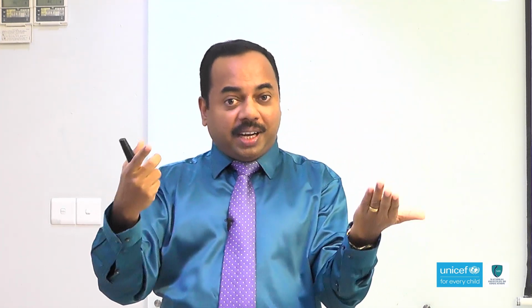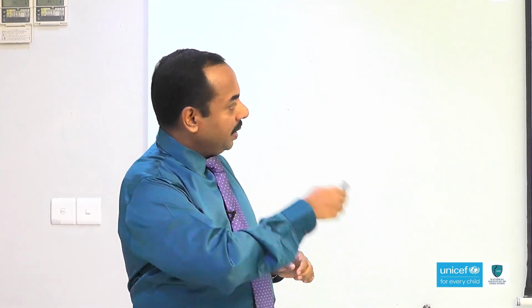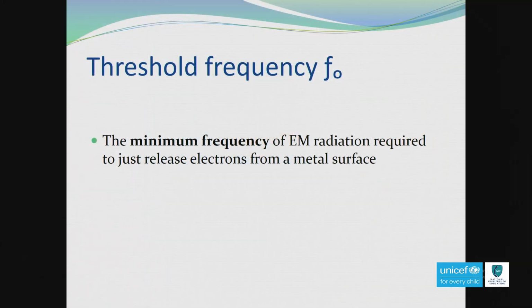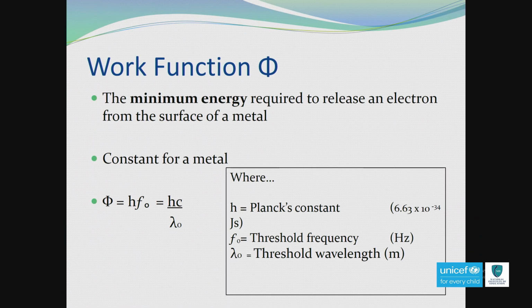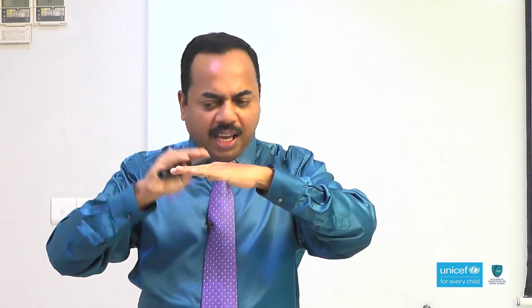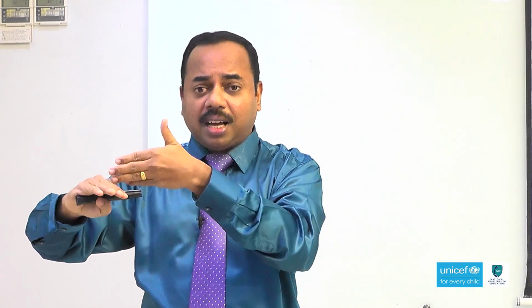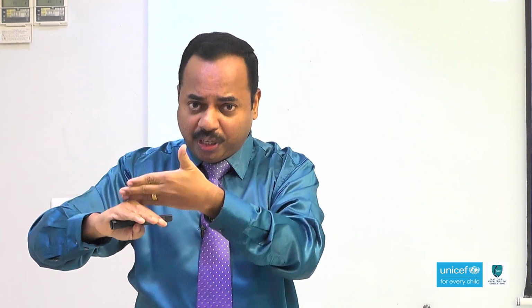Then how can we define the term threshold frequency? It is the minimum frequency of electromagnetic radiation required to just release an electron from the metal surface. Similarly, how can we define work function? It's the minimum energy required to release an electron from the metal surface. One more thing, if you are considering a metal surface, threshold frequency, work function and threshold wavelength, these three values are constant for that material. If you are taking another material, that material has its own threshold frequency, threshold wavelength and work function.